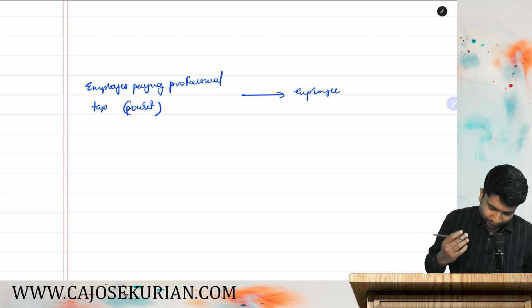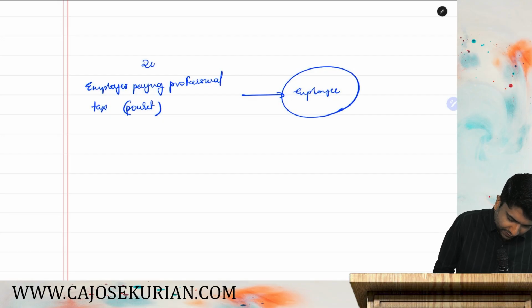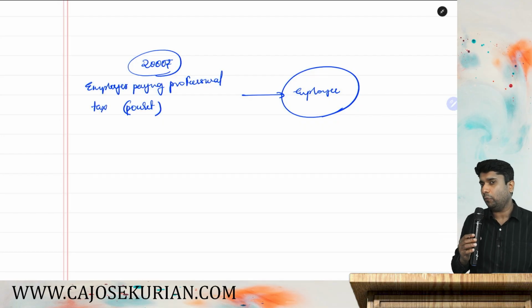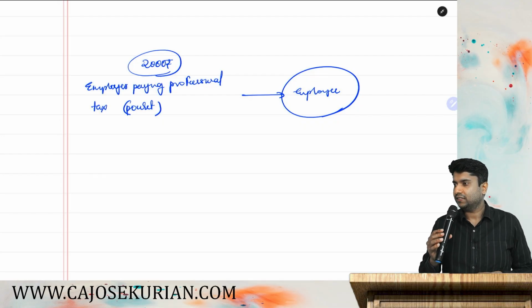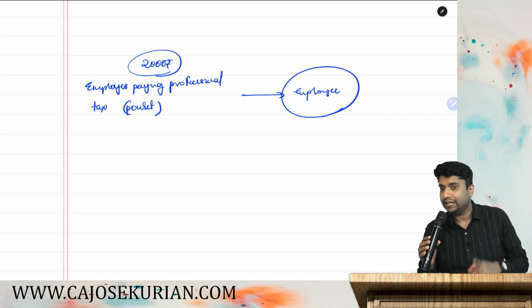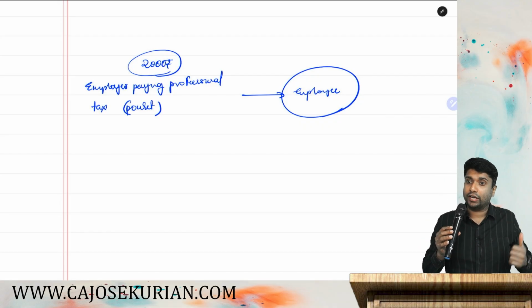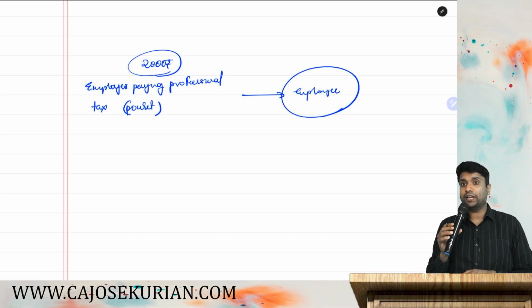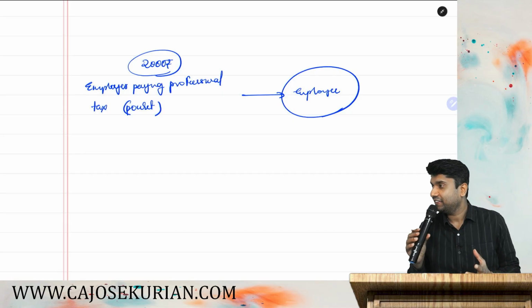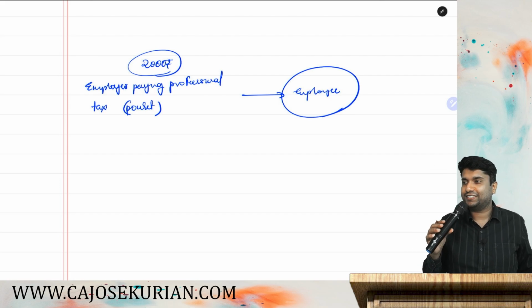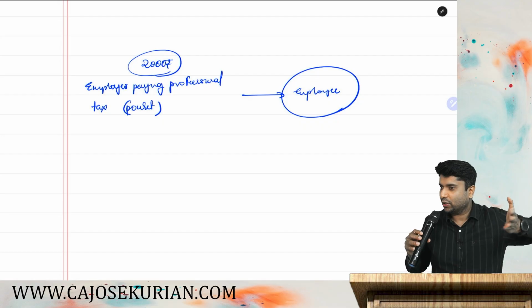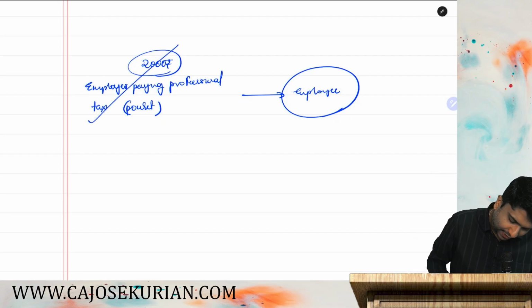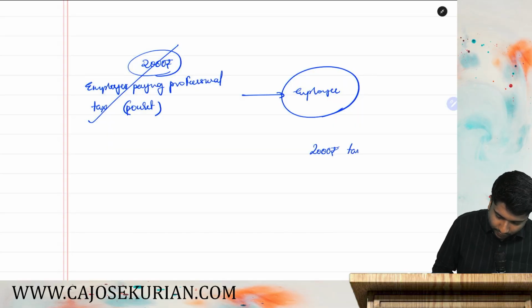Very simple. Say 2,000 rupees is the payment made by your employer in a year for your benefit. It would normally be paid from the pocket of the employee. Are you getting a benefit? Yes. What's your benefit? You saved rupees 2,000, it has gone from your employer's pocket. So what the department says: if the employer is paying for the benefit of the employee, that 2,000 shall become a taxable perquisite of the employee.